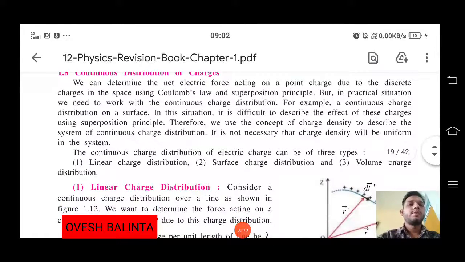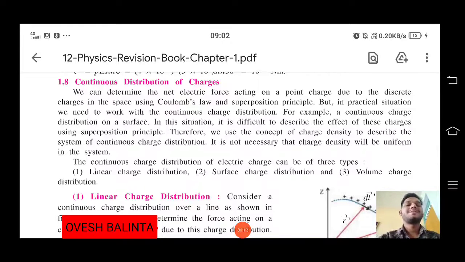I am Oveshwara. I am going to talk with you about chapter number 1, class 12 physics. According to me, physics is a very easy subject, and this is also an easy topic, so you can understand it easily. We can talk about the topic of continuous distribution,